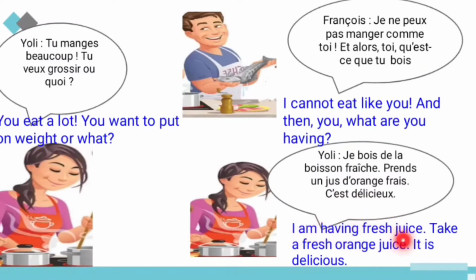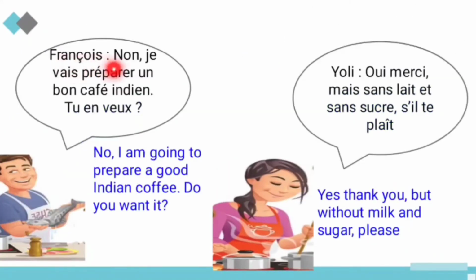I'm having a fresh drink, a fresh orange juice, and it is delicious. And Françoise, non, je vais préparer un bon café indien. Tu en veux? So no, I'm going to prepare a good Indian coffee. Do you want it? Yoli, oui merci, mais sans lait et sans sucre s'il te plaît. So yes, thank you, but without milk and sugar, please.